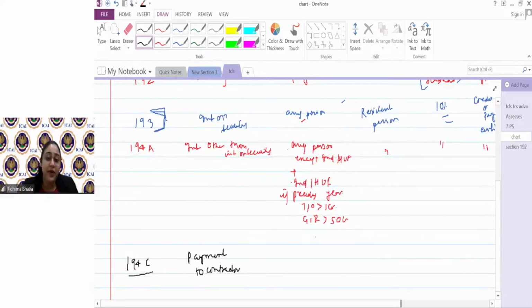But remember 194A, I told you that they remove people who have a lower turnover or a lower professional receipt because they don't want to overburden them with TDS compliances.